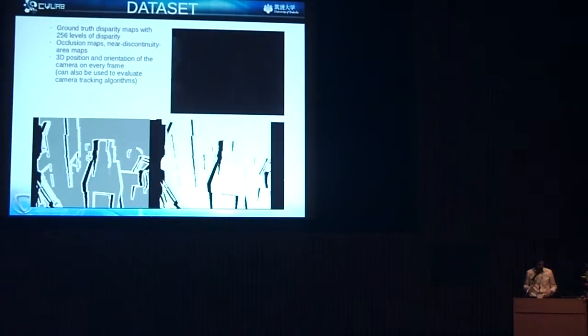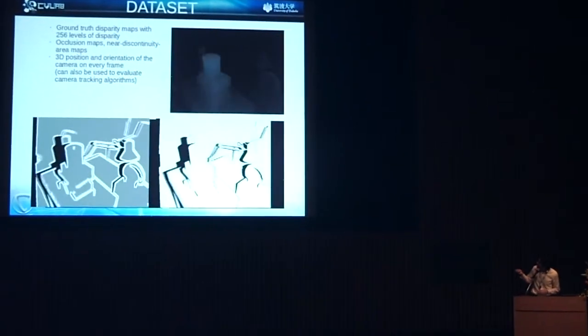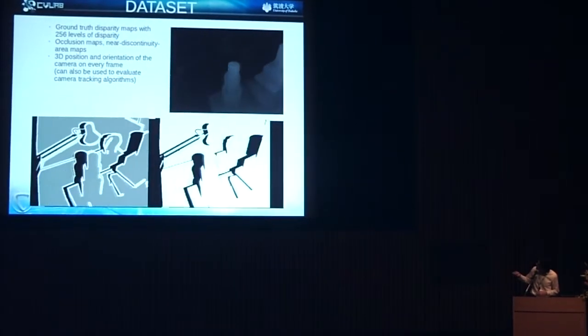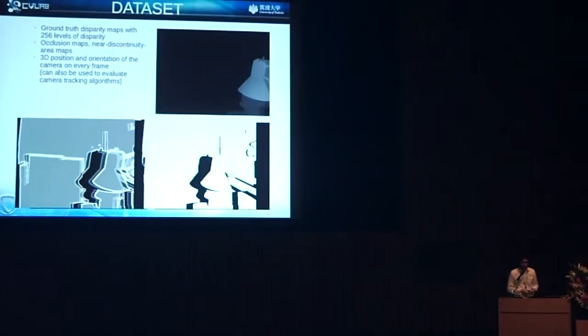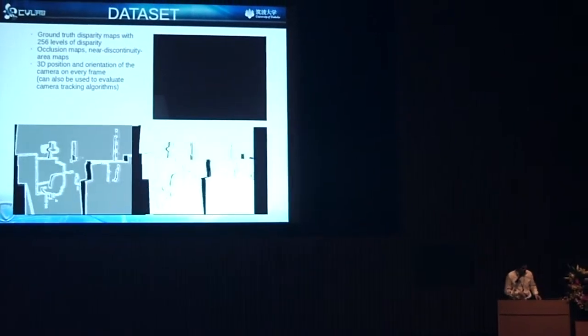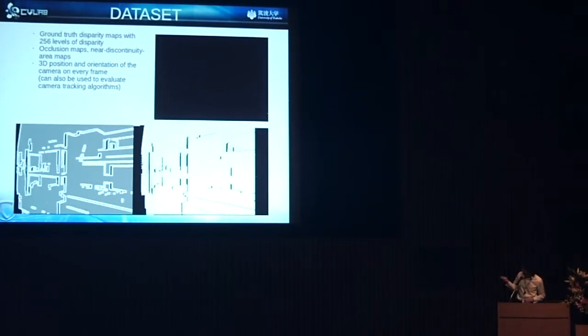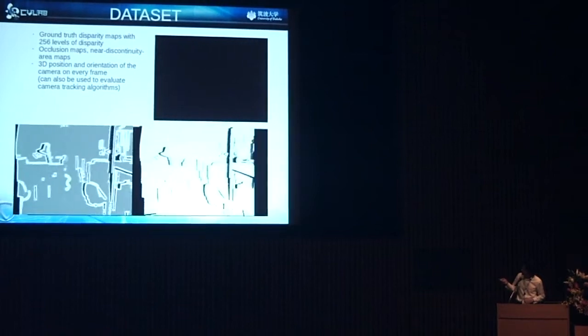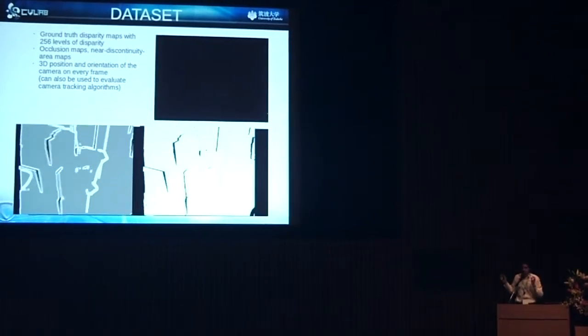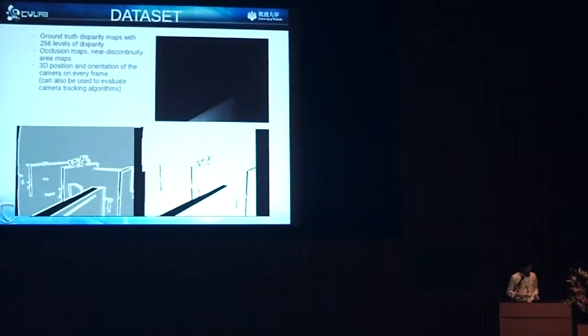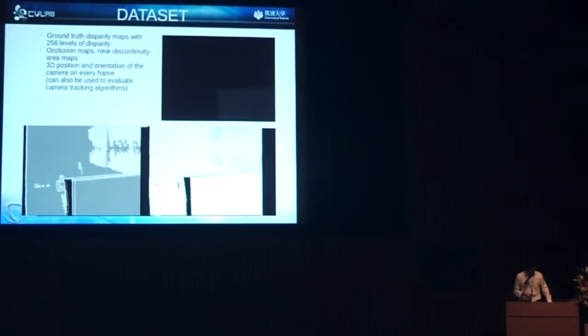And also we get the occlusion maps and the near discontinuity area maps that will allow us to evaluate the quality of the algorithms in our dataset. And also we provide the 3D position and orientation of the camera on every frame. So this dataset can also be applied to camera tracking algorithms.